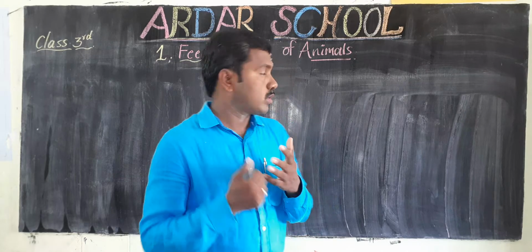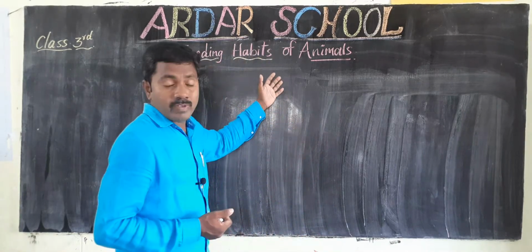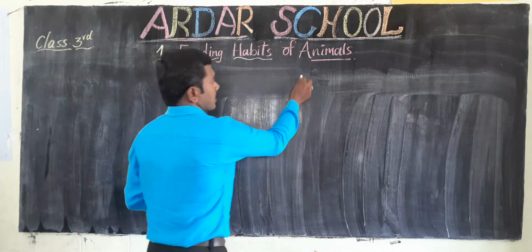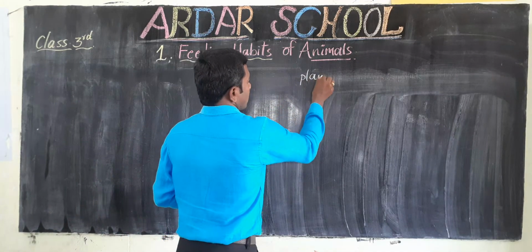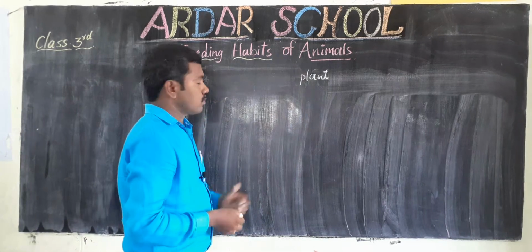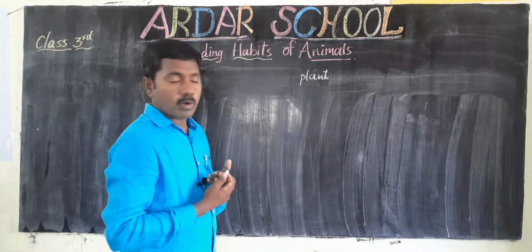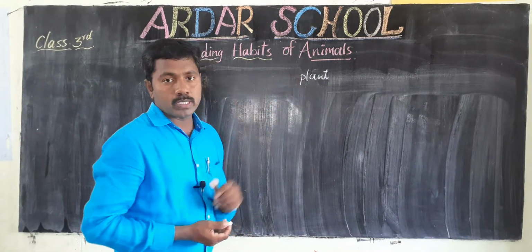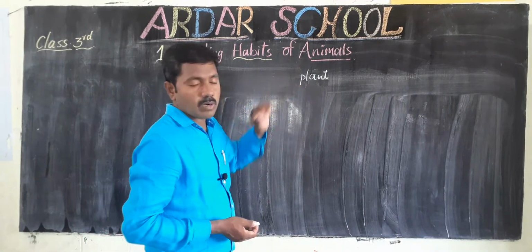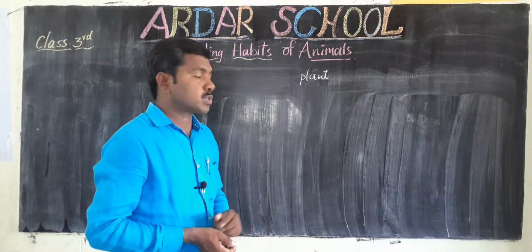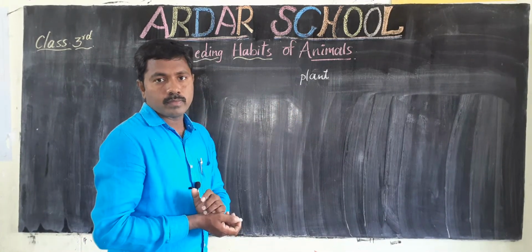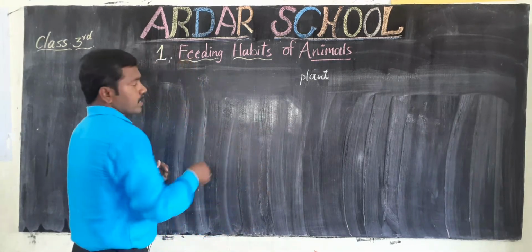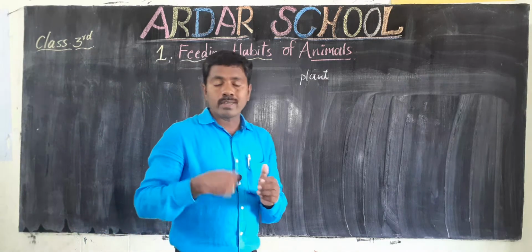Okay children, so where do they get food? From the plants they get the food. Most food is provided by plants. That's why plants are called the food producers to all living things. Okay children, so it depends upon the food they take.